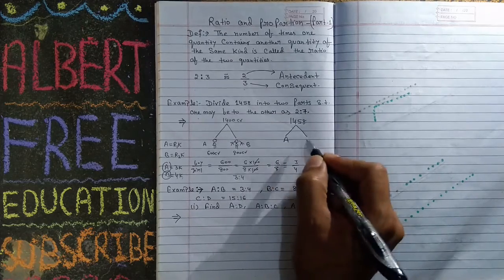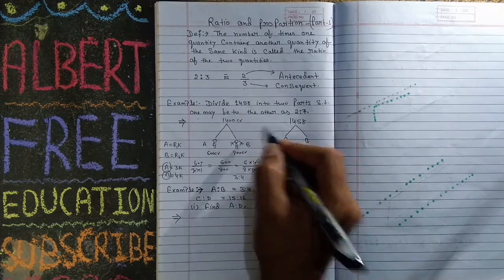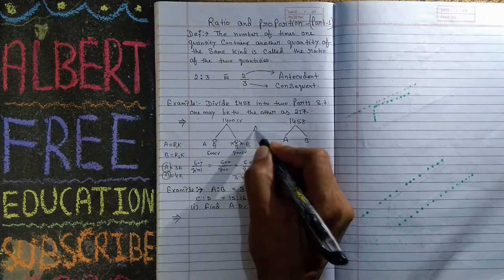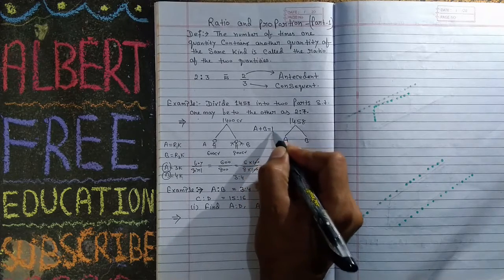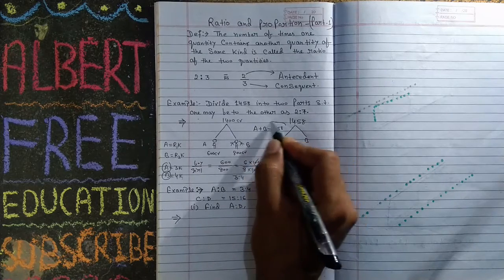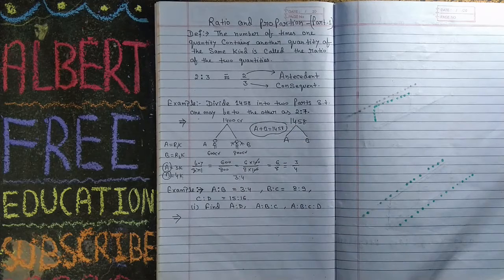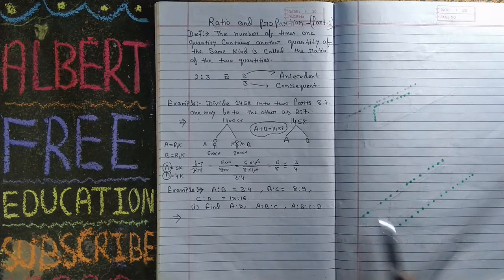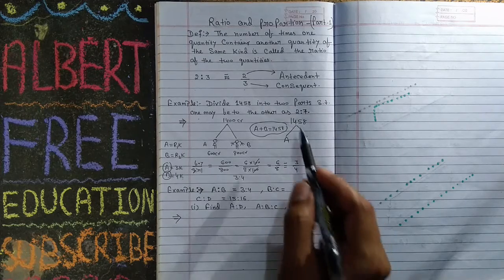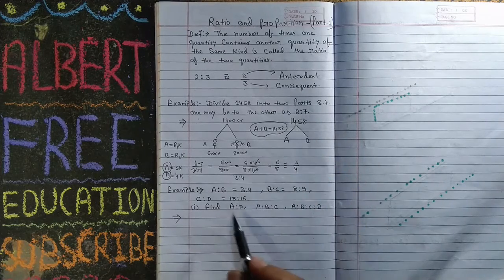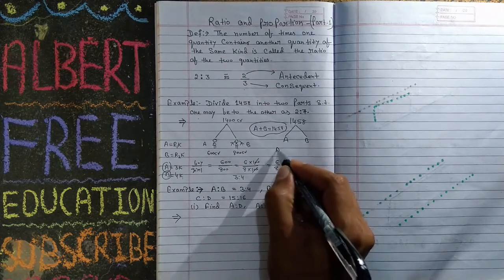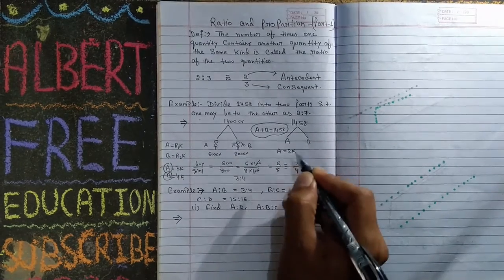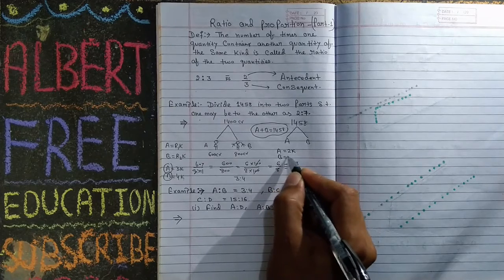Suppose this is A and this is B. It implies that A plus B is equal to 1458, which is your original money. But your ratio is 2:7, which means A is 2K and B is 7K.